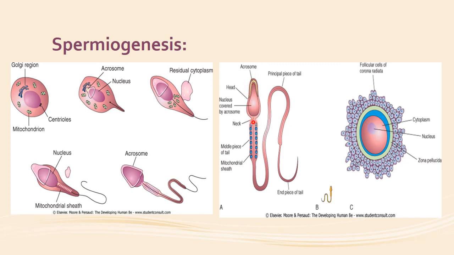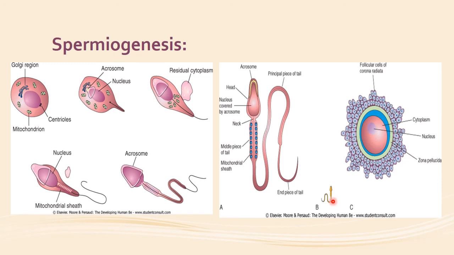Then this is the neck, which is formed by the manchette, and this is the middle piece of the tail, which has the mitochondrial sheath around it, and then is the principal piece of the tail, and this is the end piece of the tail. This is a mature sperm with all its parts, which we'll discuss later on. So the actual size of the sperm is this.